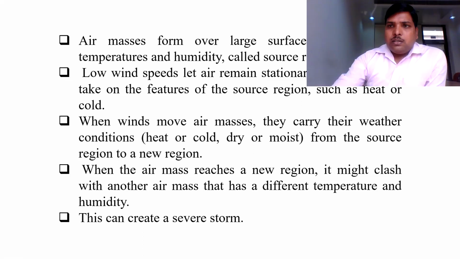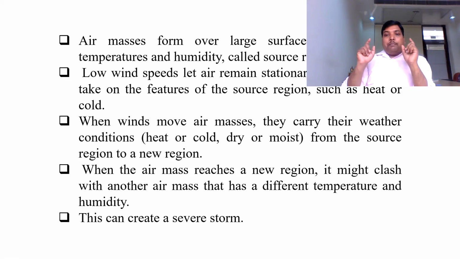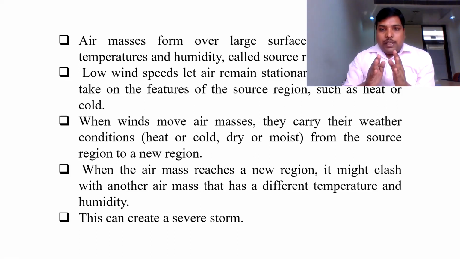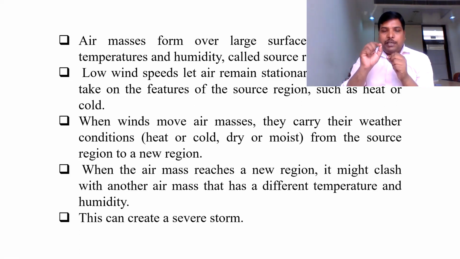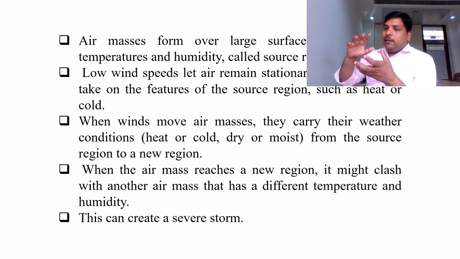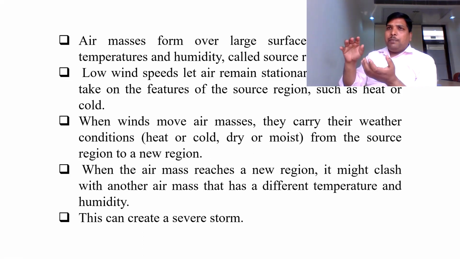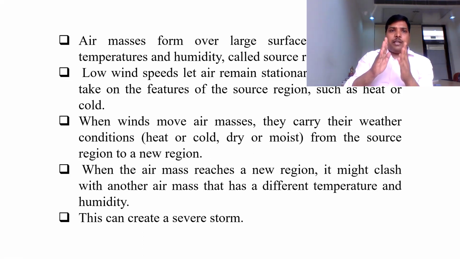So sometimes what happens when wind blows with great speed? Suppose that any air mass is present in a particular area. When there is an intense speed of the wind, what will happen? This air mass will be carried out very quickly. And when the speed of the wind is low, the air mass will remain stagnant. They will persist on that particular area for a longer period of time.